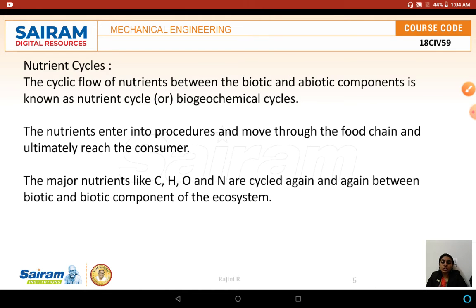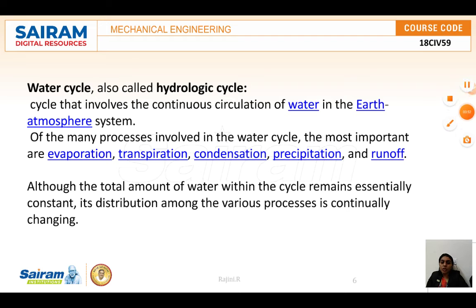Next is the water cycle, also called the hydrogen cycle. It involves the continuous circulation of water in the earth's atmosphere system. Of the many processes involved in the water cycle, the most important are evaporation, transpiration, condensation, precipitation and runoff. Although the total amount of water within the cycle remains essentially constant, its distribution among the various processes is continually changing.